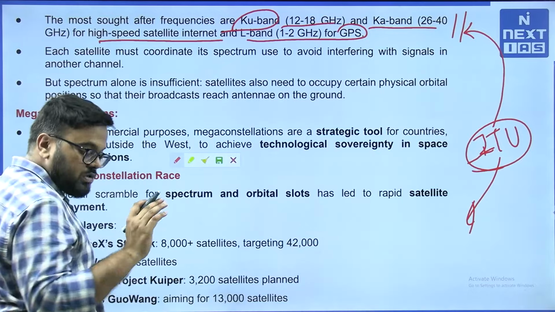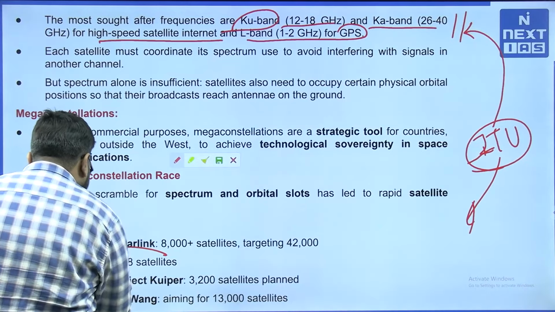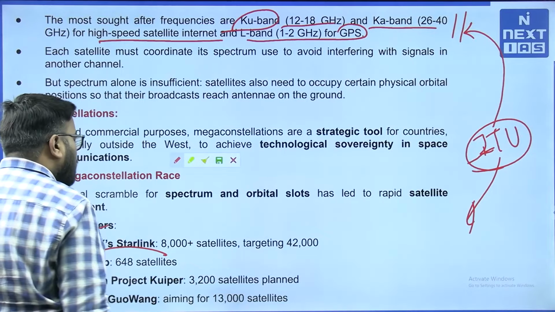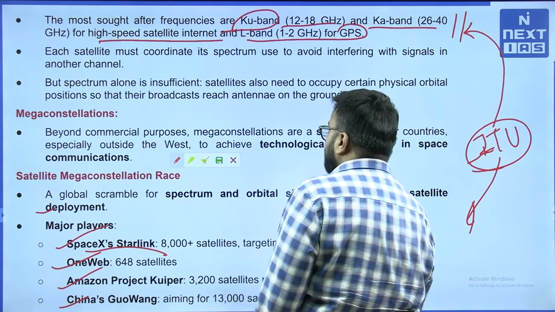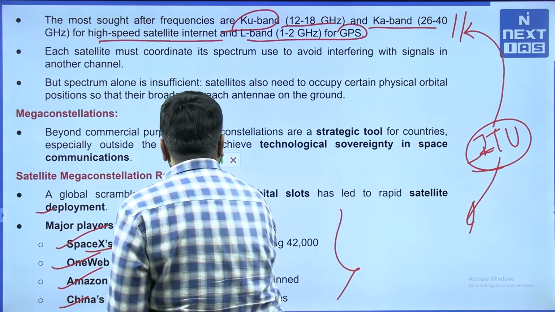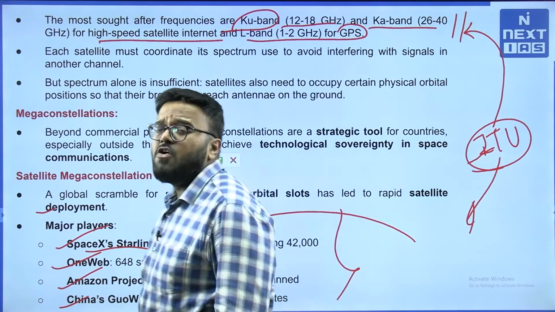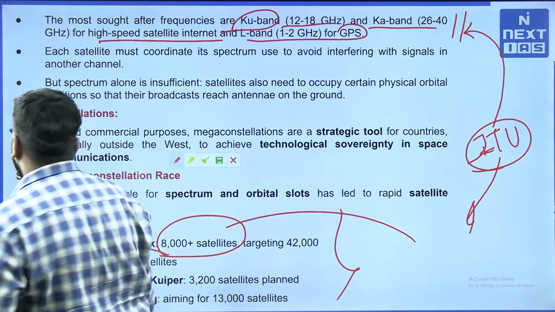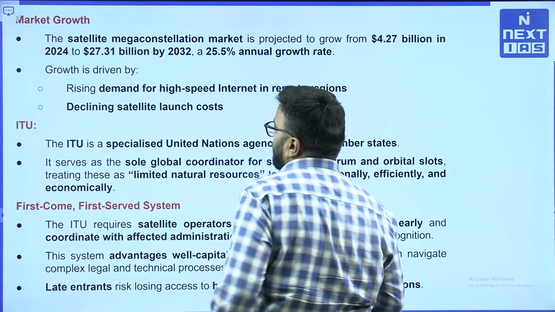Major players, who are these major players in this? SpaceX Starlink, OneWeb is there, Amazon's project, China's Guang is also there. You can clearly see particularly SpaceX with 8,000 plus satellites, and they are launching satellites again and again to expand the reach overall.